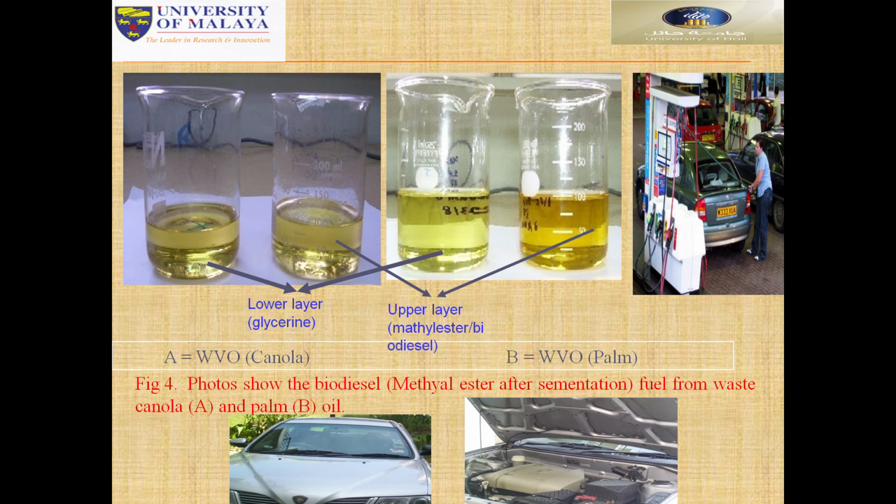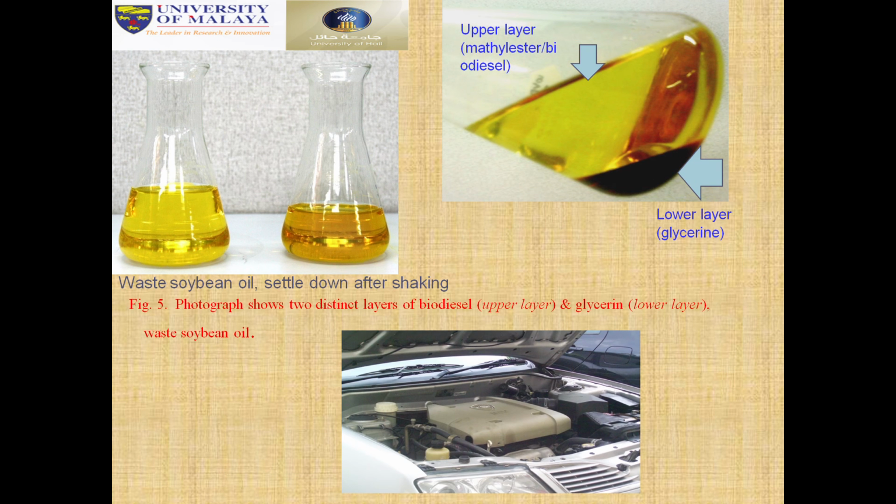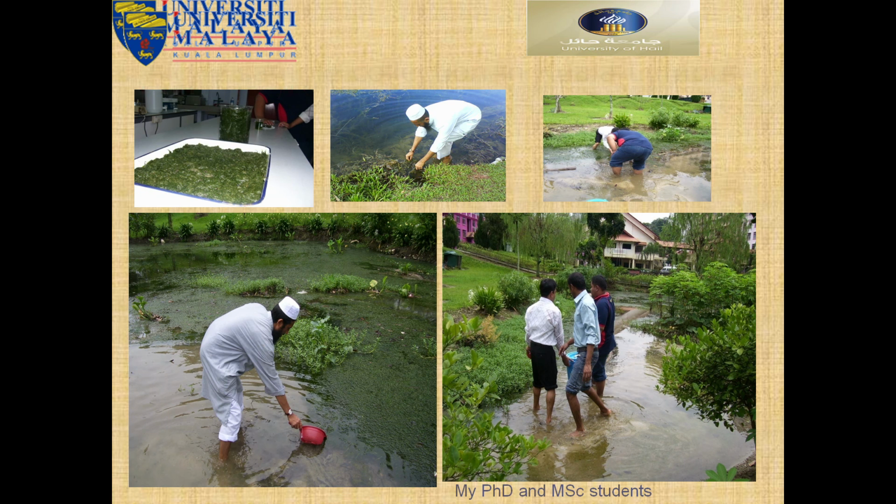Here we produce the lower layer, glyceride, and the upper layer, biodiesel production. In terms of biodiesel production, you can see here the biodiesels produced from cooking oil. This is the sample collection. One project is with my PhD and master students. We work together in the field to control environmental pollution in one place in Malaysia.